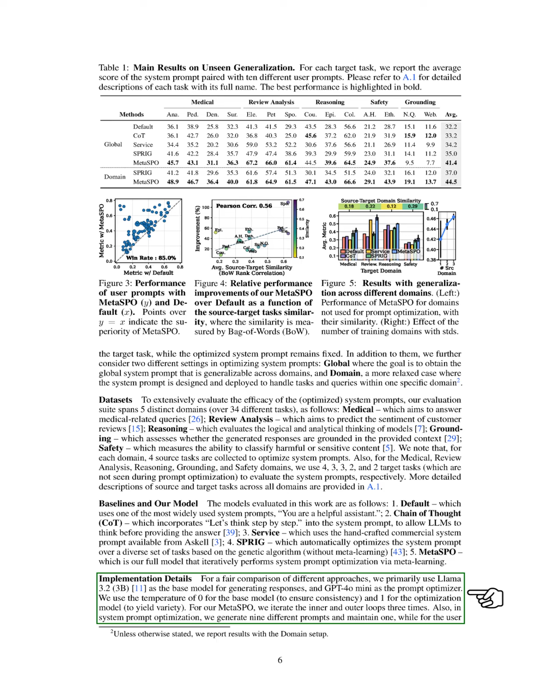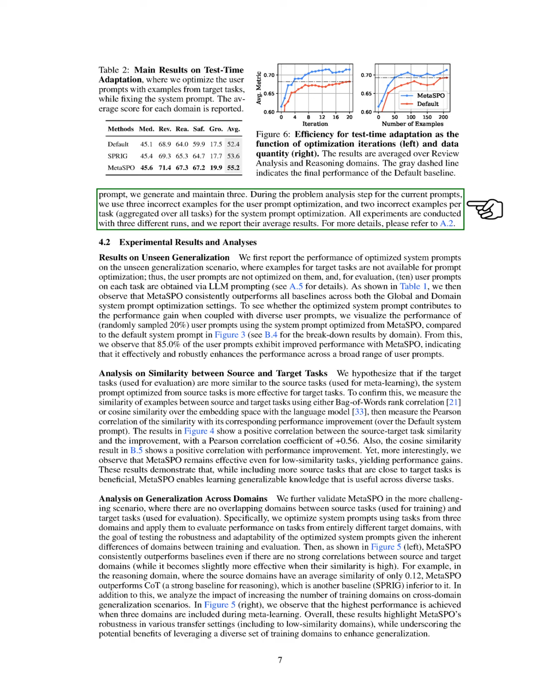We utilize Llama 3.2 as our base model for generating responses and GPT-4o Mini for optimizing prompts. We set the temperature to 0 for the base model to maintain consistency and to 1 for the optimization model to introduce variety. Our Meta-SPO process involves 3 iterations of both inner and outer loops. We create 9 different prompts for system optimization, keeping the best one, and generate 3 for user prompts. During our analysis, we use incorrect examples to guide the optimization process, running each experiment 3 times and reporting the average results.